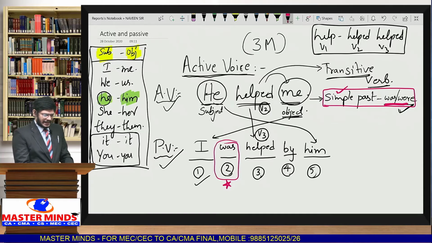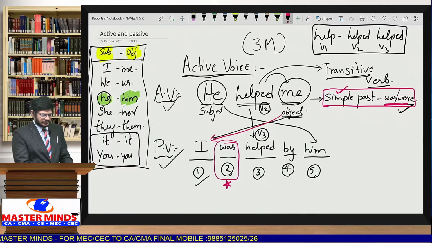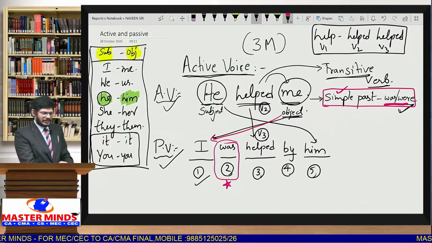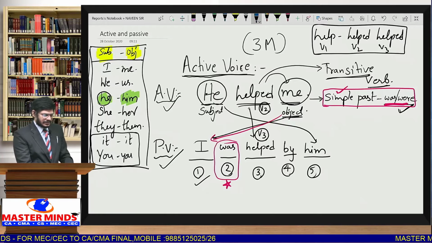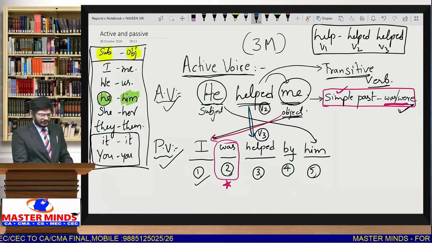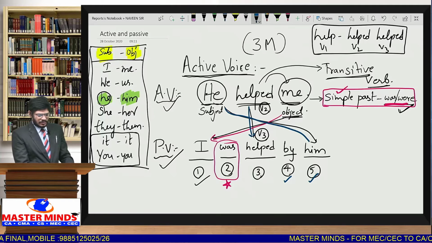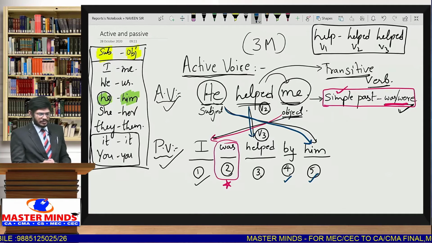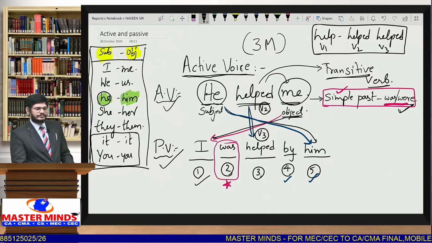So the first step is write object as subject. Second step, select the suitable helping verb from the given table. Third step, write the V3 form of the verb. Fourth step, add preposition by. Next, fifth step, write subject as object. If you remember these 5 steps, you will remember active voice, passive voice very easily.